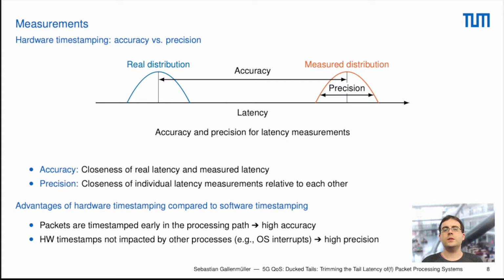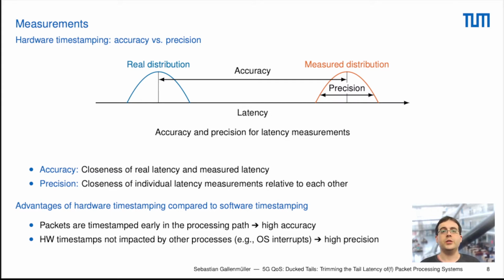This is of course some time between the actual reception of the packet and the timestamping process, and to keep that short, we now move the timestamping process to our network card, and this allows a higher accuracy of the latency in this case. The same also holds for the high precision that we want to achieve.